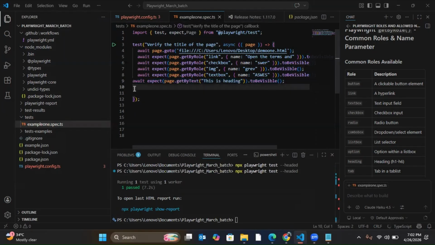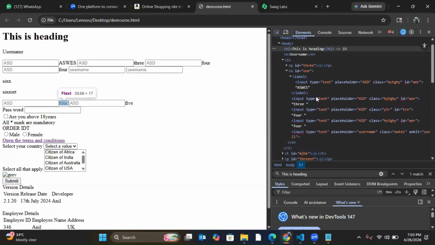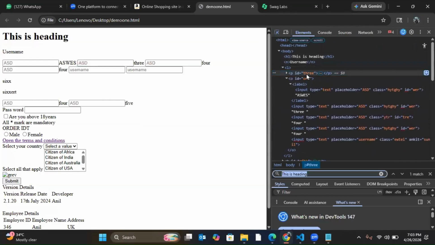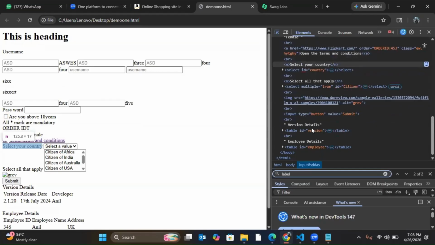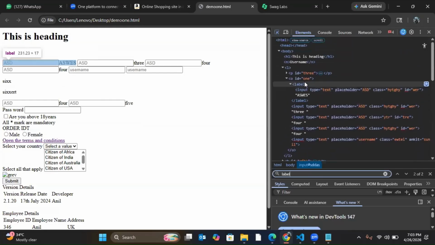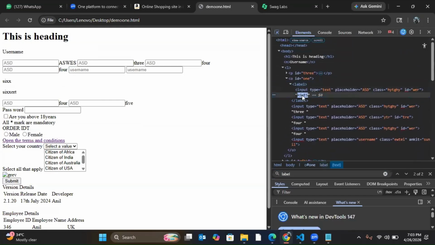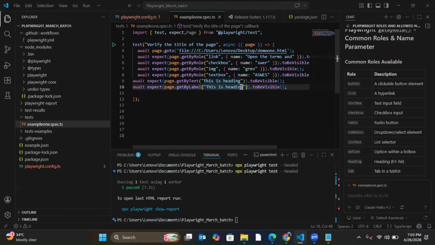Next is getByLabel. Label obviously has to have a visible text, because that is the purpose of a label. So I've defined one label right now, and we have a label here, right? I can verify that. Just take the value and use that. So getByLabel.